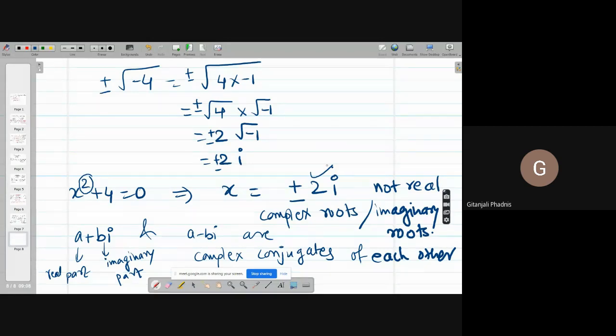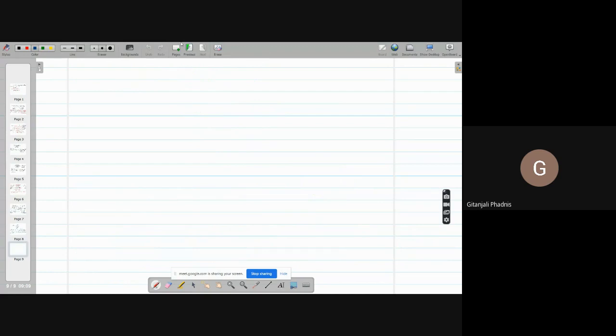I mean to say, if the degree of the equation is an odd number, then we can claim that there is at least one real root. When the degree of the equation is even, we cannot claim so, because in case of even degree, it may happen that all the roots are imaginary. Just like here, degree is 2 and both the roots are imaginary. Okay, have you understood this, girls? Very good.